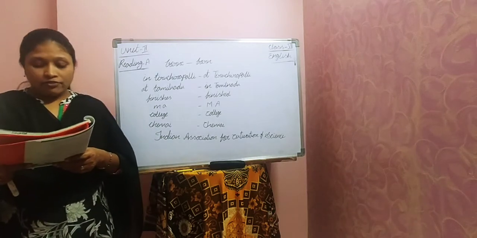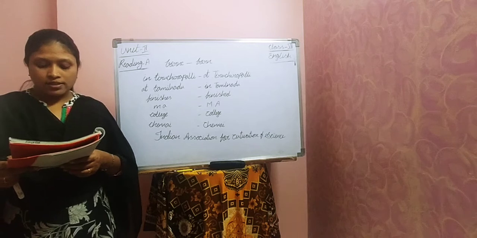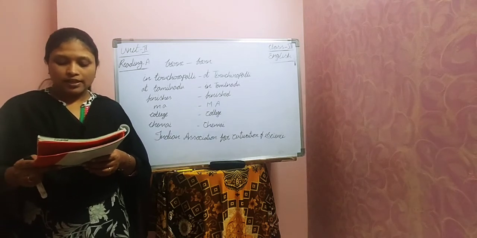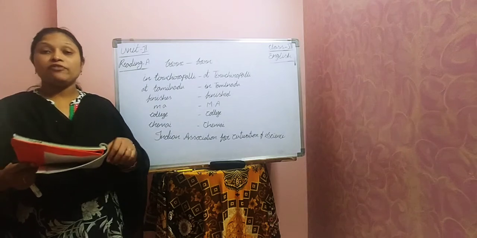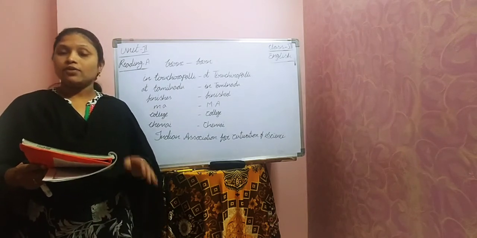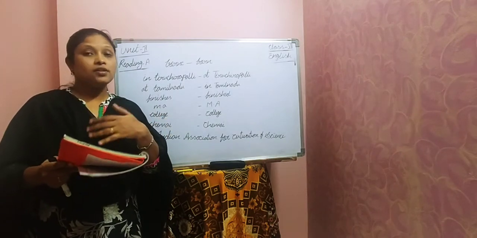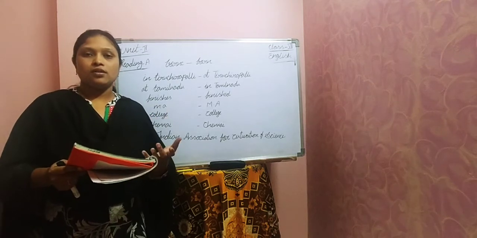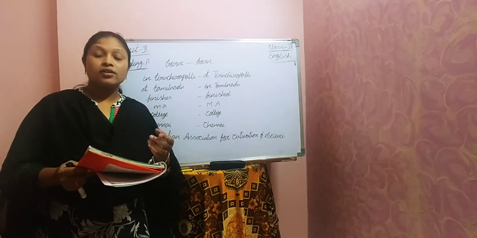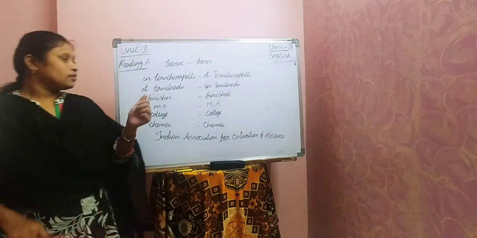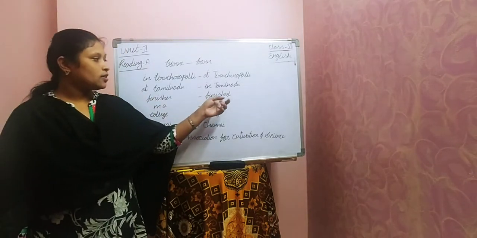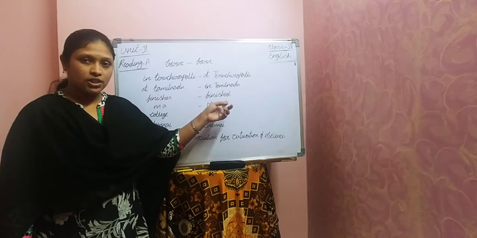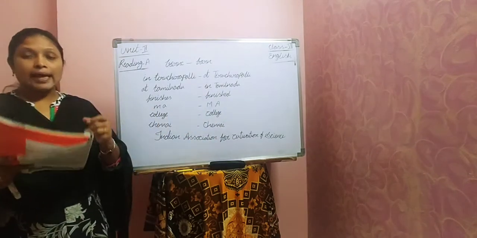Second one. He finishes his MA course at Presidency College in Chennai. So observe the verbs here. He finishes. It was already done, right? He did his MA, past tense. What is the past tense of finish? Finished. So finishes is wrong. What we have to write? Finished. He finished his MA.